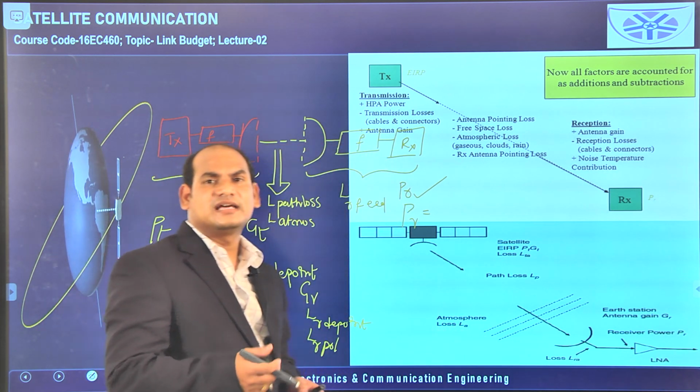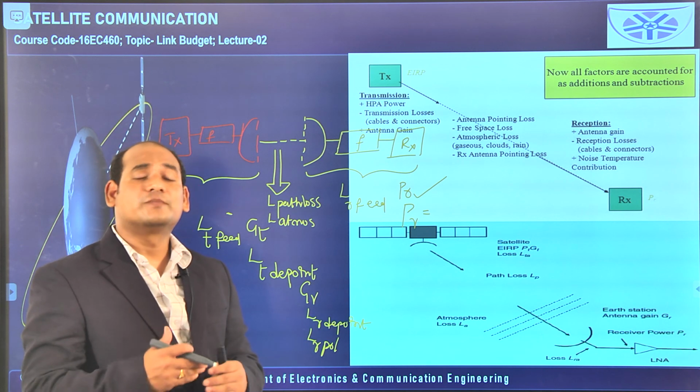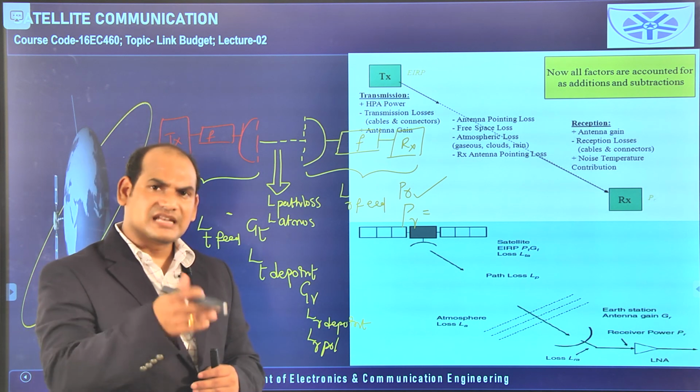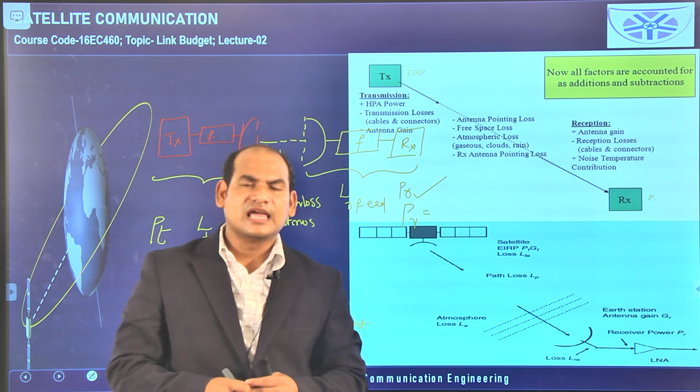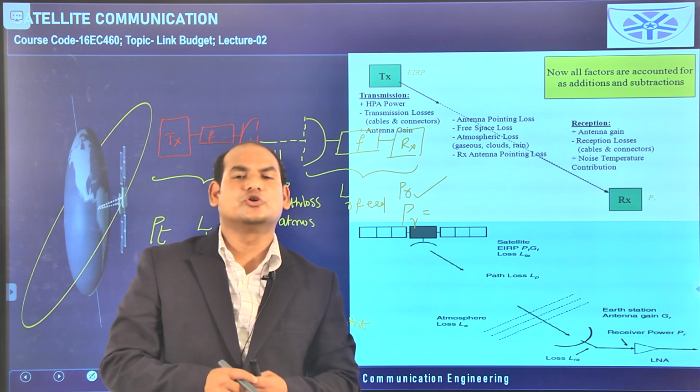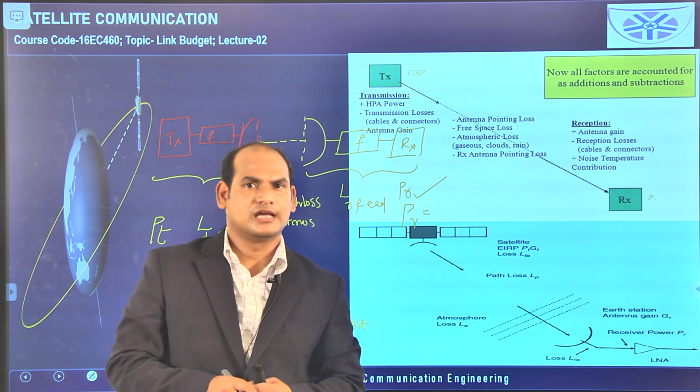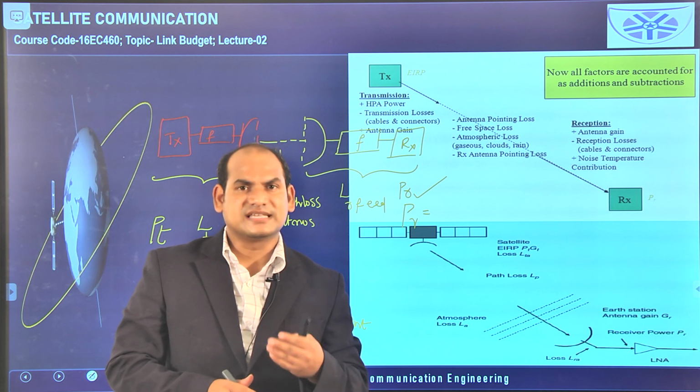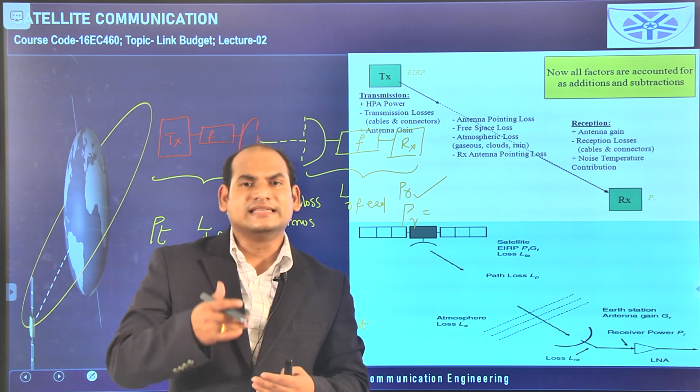If you do not write the equation in dB, you will get products. If it is a loss, you need to write it in the denominator. If it is a gain, you need to write it in the numerator, in the product value. Once again I am telling, if it is a gain, you need to write it in the numerator.